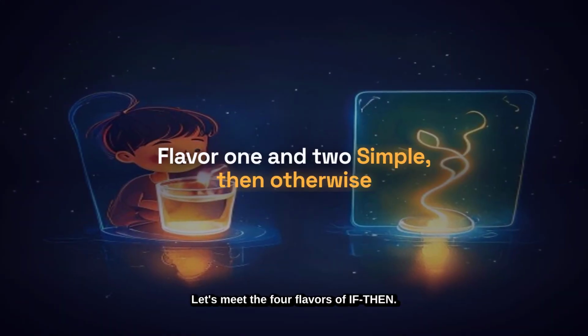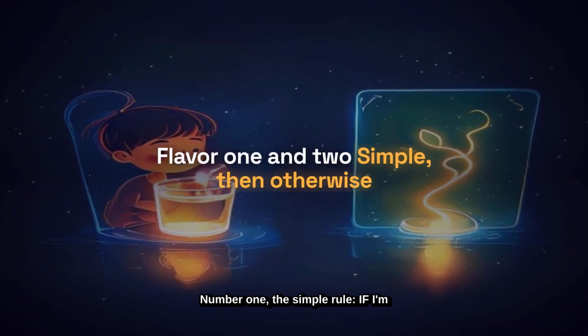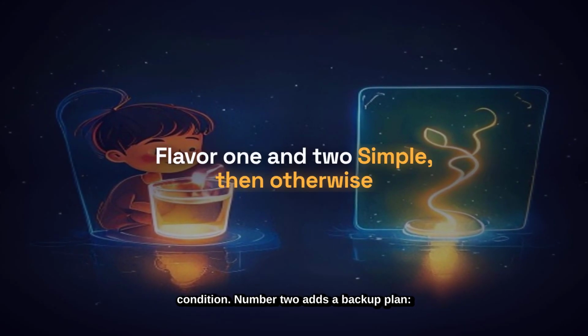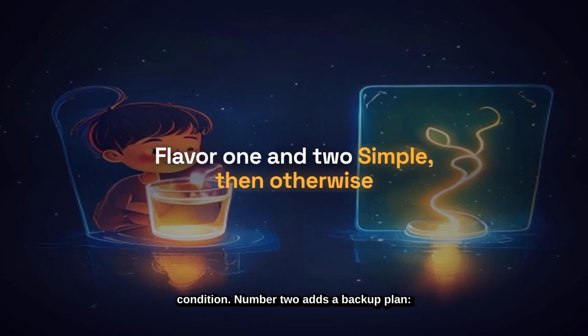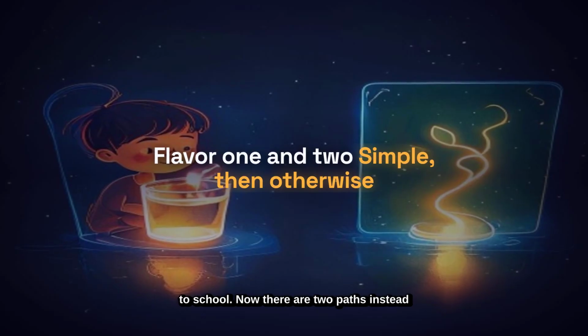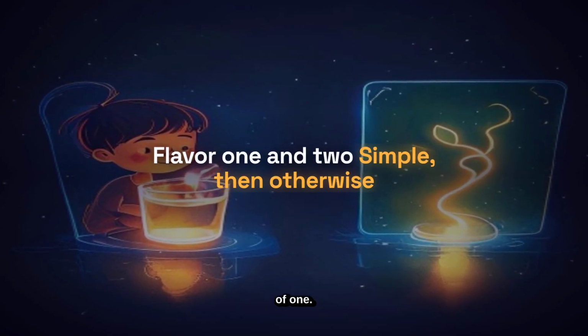Let's meet the 4 flavors of if-then. Number 1, the simple rule, if I'm thirsty, then drink water, just one condition. Number 2 adds a backup plan. If I'm sick, then stay home, otherwise go to school. Now there are 2 paths instead of 1.